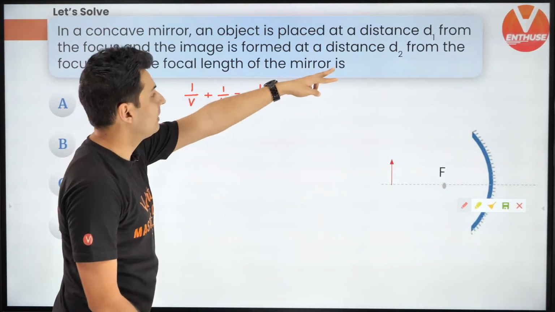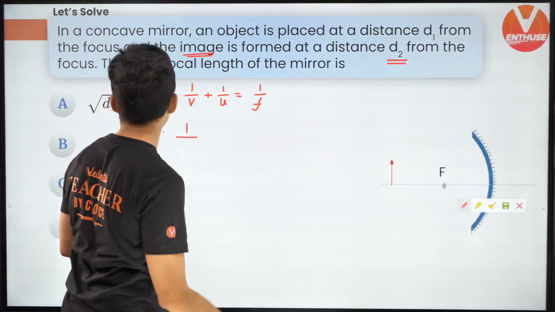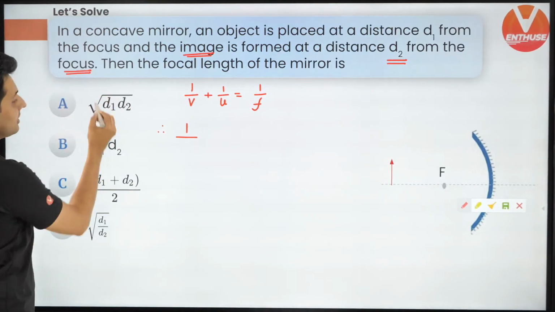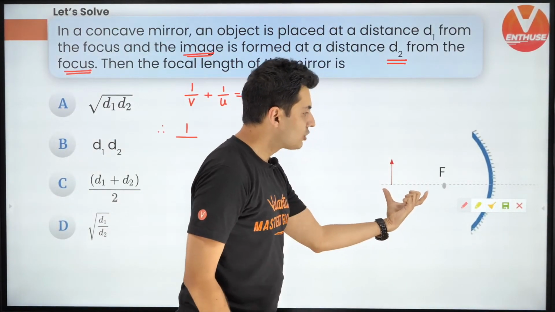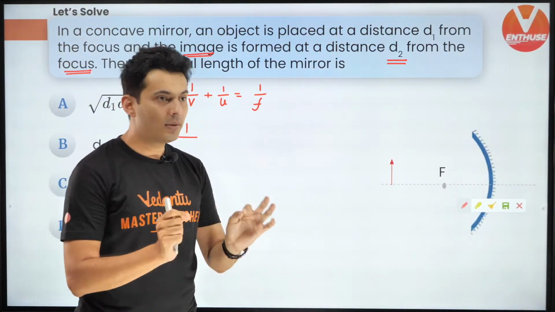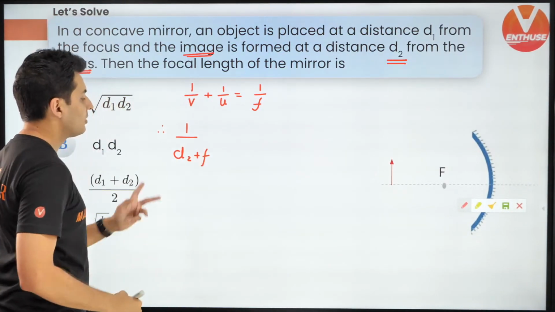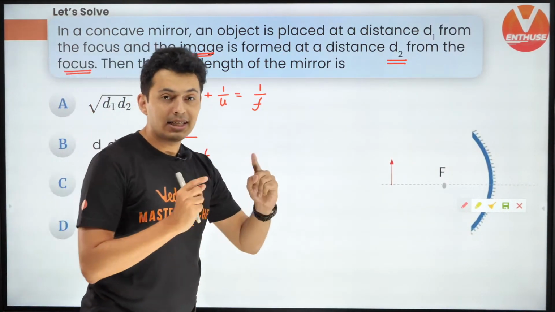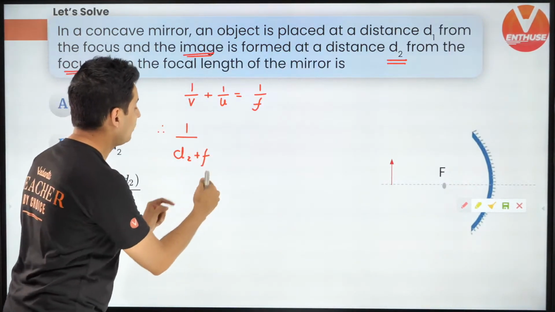Now, the image is formed at distance d2. The image is formed at a distance d2 from the focus. So be careful. From the focus, the image is d2. So from the pole, it will be d2 plus f. I hope this is clear. This will be d2 plus f because it's measured from the pole. d2 is from the focus plus the focal length.